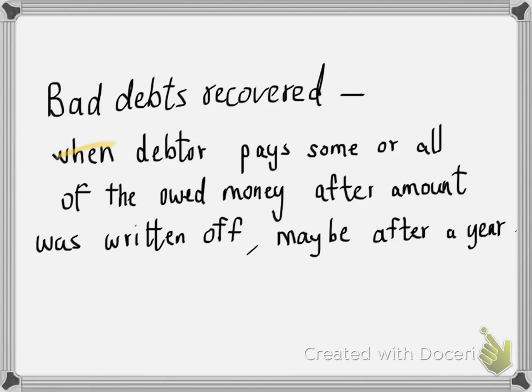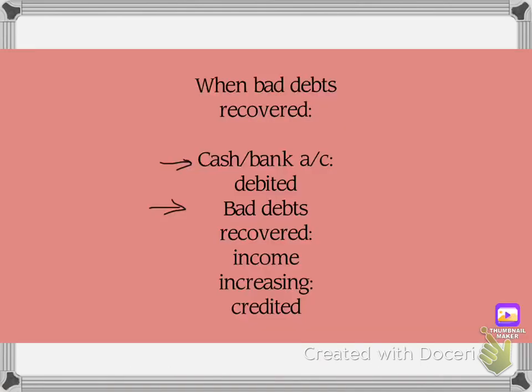Bad debts recovered. Bad debts recovered is when the debtor pays some or all of the owed money after the amount was written off. It could also be after a year. So some of the amount or the full amount is repaid by the debtor to the business. The journal entry for bad debts recovered is that the cash or bank account will be debited, and bad debts recovered is an income, and the income is increasing because you're gaining back the amount which the debtor had owed to you, and that's why it will be credited.